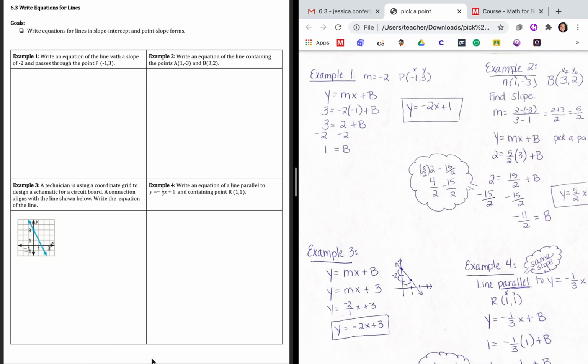Hey guys, today we're going to talk about writing equations for lines. So our goal today is to write equations for lines in slope-intercept and point-slope forms.